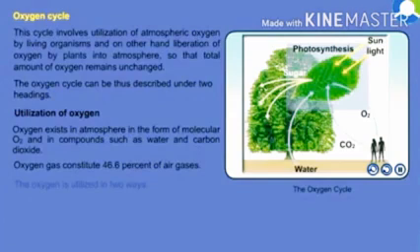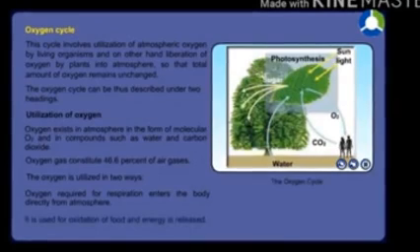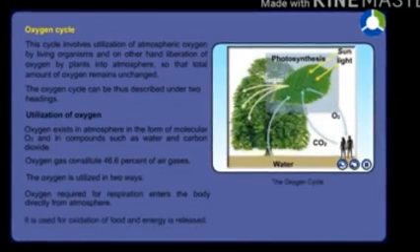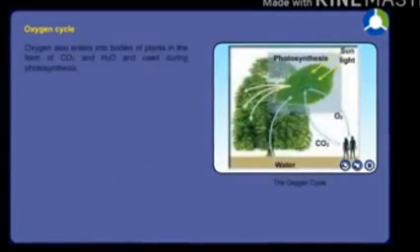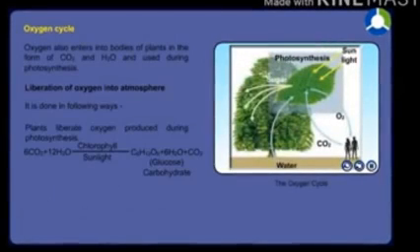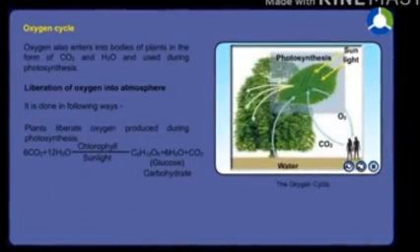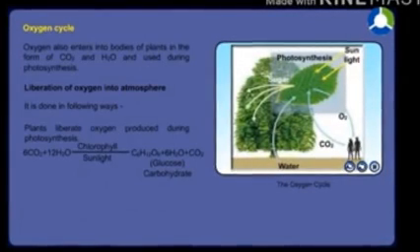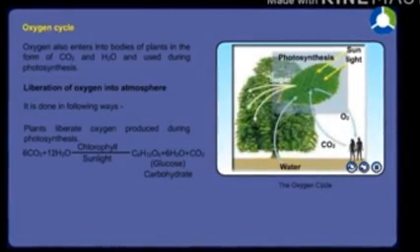If we write the formula: 6 CO2 plus 12 H2O, in the presence of sunlight and chlorophyll, release glucose or carbohydrate C6H12O6, water and oxygen. Living organisms release carbon dioxide into the atmosphere, and oxygen is a part of carbon dioxide.